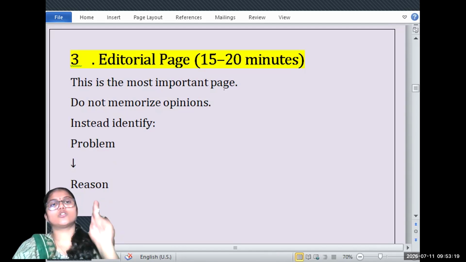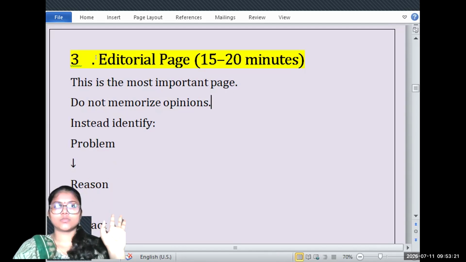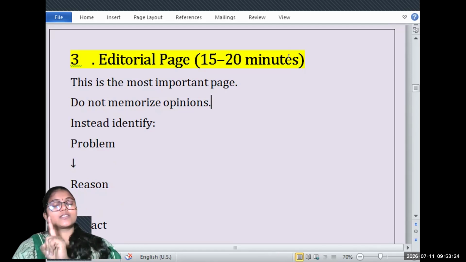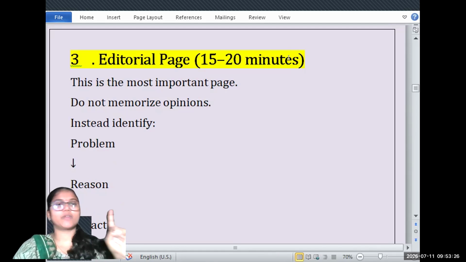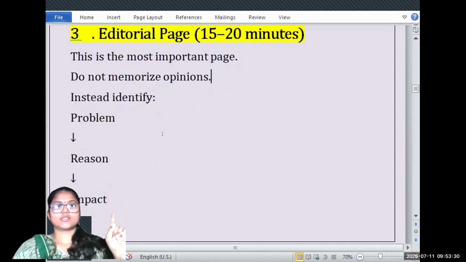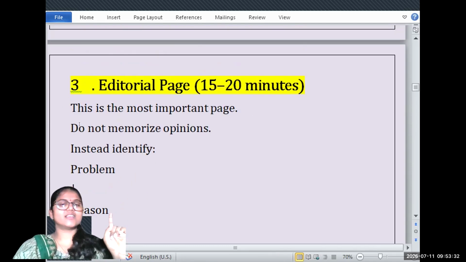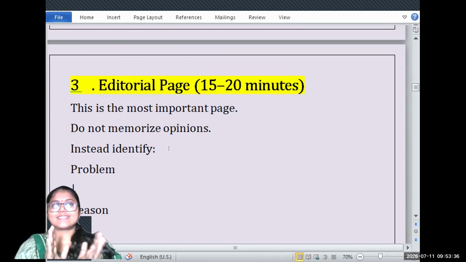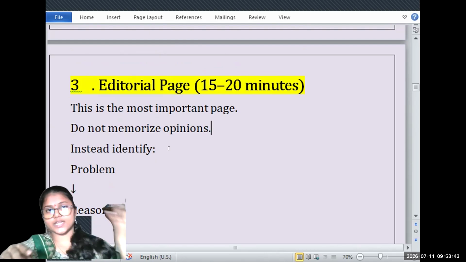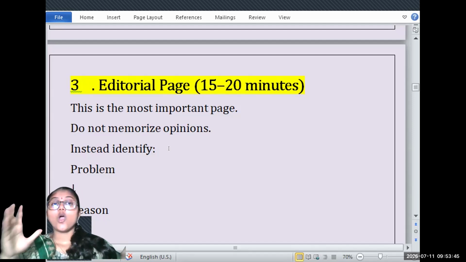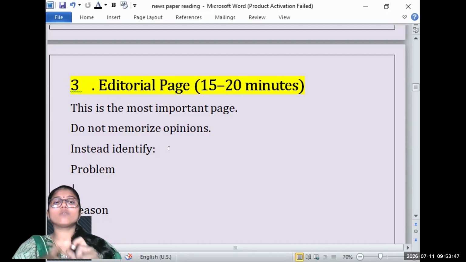In that situation also, you're supposed to read this editorial page. It will just take 15 to 20 minutes. You just need to give only 15 to 20 minutes for the editorial page, because this is basically not the news. This is editorial. It means the news which happened in the preceding day, preceding week, on which the experts give their opinion.